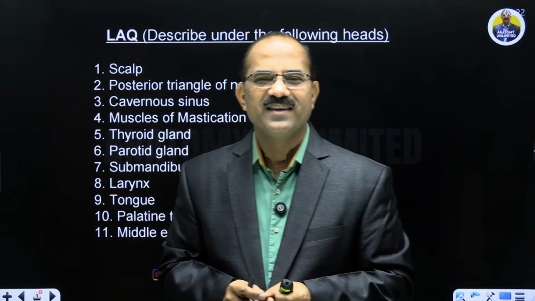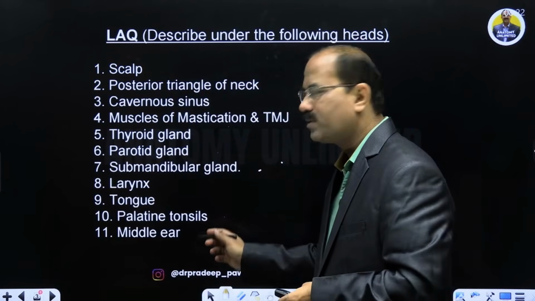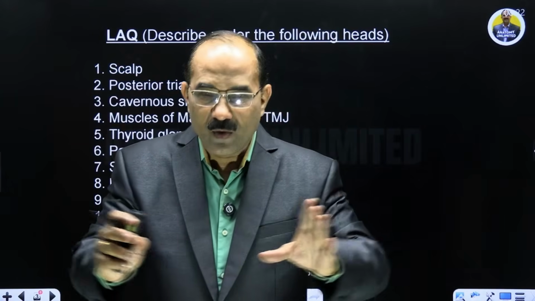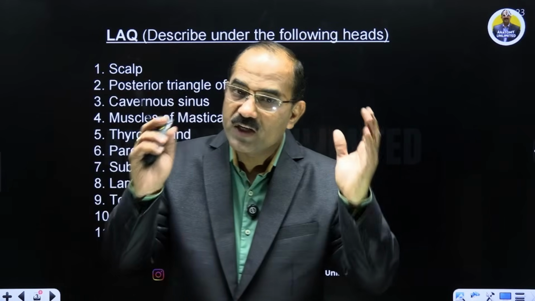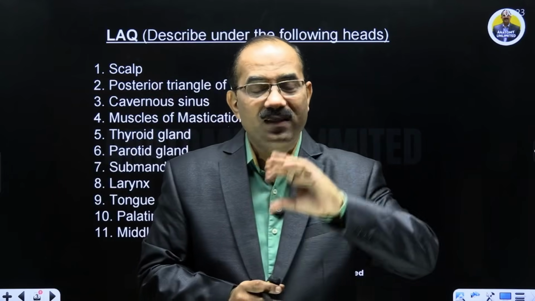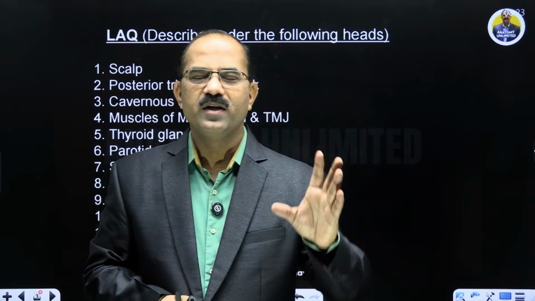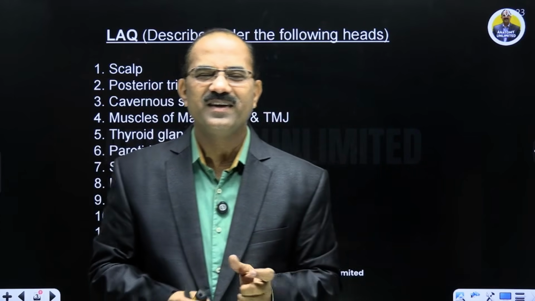ठीक है. Okay, बच्चों, just remember this. And the middle ear, बच्चों, very important is middle ear. So middle ear के just the boundaries of middle ear, roof, floor, anterior, posterior, medial, lateral walls के बारे में लिखना है. Relations are very important of the middle ear, and the diagram you have to remember. Diagram of the middle ear cavity. That's very important. This is something that you have to know. ये MCQs में भी आता है, right?